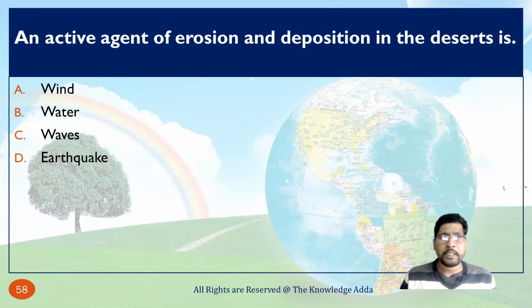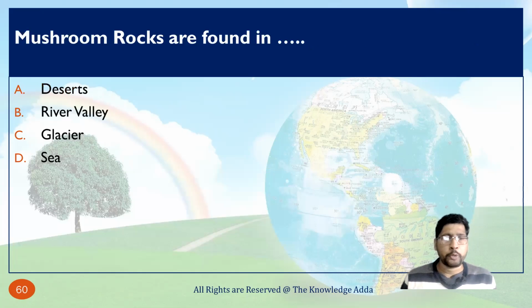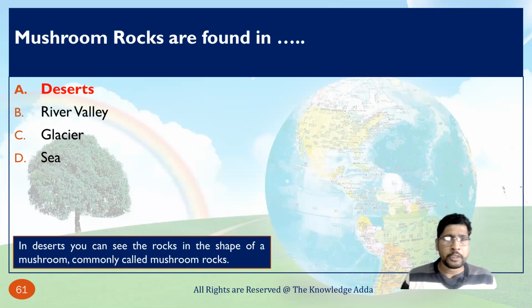So an active agent of erosion and deposition in the desert is wind. As we know, wind is the main agent in the desert to make deposits. Mushroom rocks are generally found in the desert. In the desert you can see rocks in the shape of a mushroom, commonly called mushroom rocks.